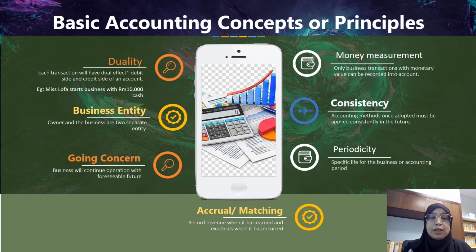Okay, the second concept is business entity, or sometimes it is known as the entity concept. The business entity concept assumes that the business and the owner are two separate entities. Therefore, the transactions associated with a business must be recorded separately from those of its owners or other businesses. Here, the use of separate accounting records is required for organizations. This concept is important to separately track tax, financial performance, and financial position for each entity.